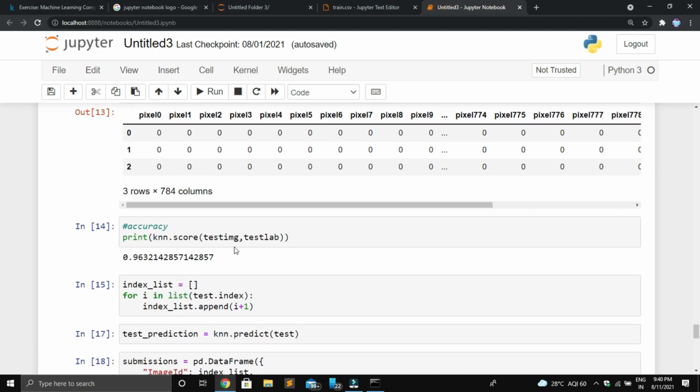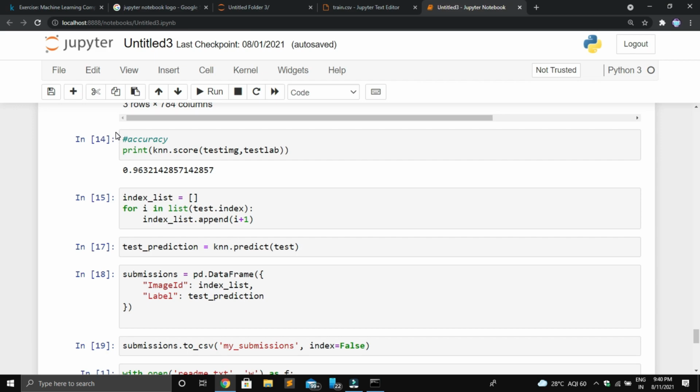In Kaggle, you need to know one thing. You don't need to upload the entire code into the Kaggle website. You need to save the predictions in a separate CSV file, and upload the CSV file into the Kaggle competition. That will be enough to generate your results. The syntax that I used here creates a new CSV file and writes our predictions in it. So we can easily upload that CSV file into the Kaggle competition and it will generate the results.